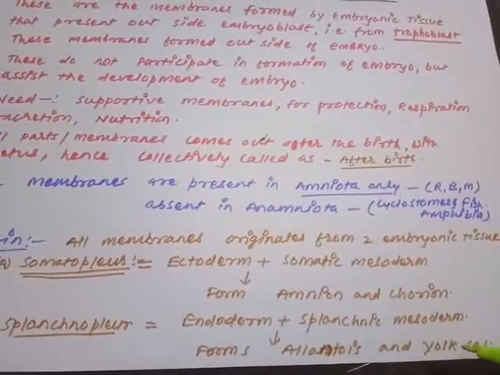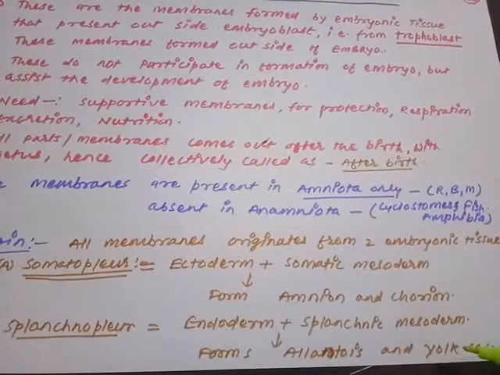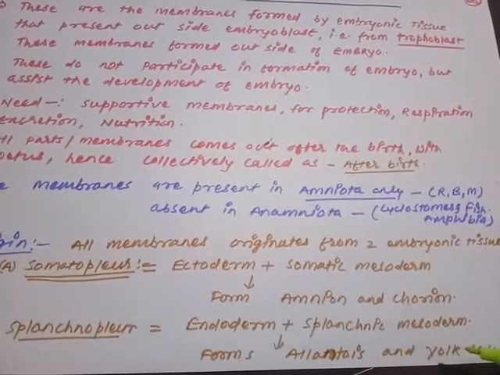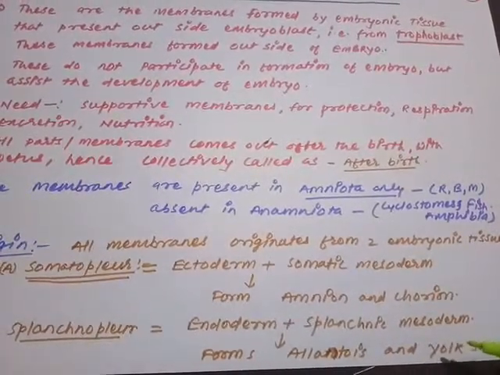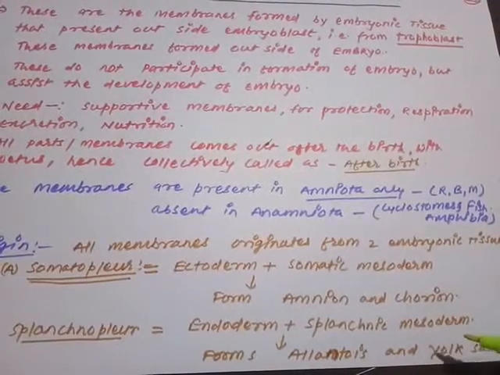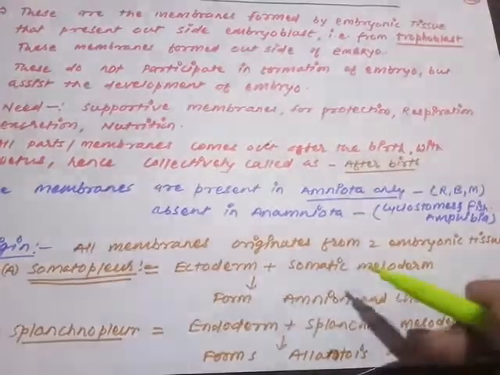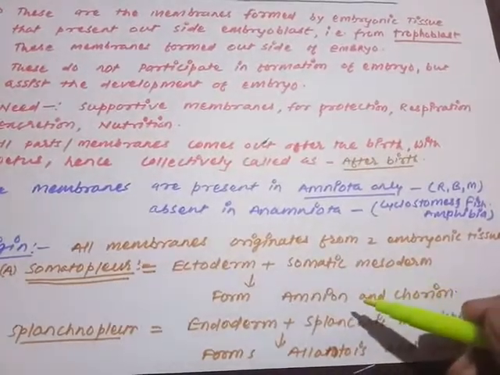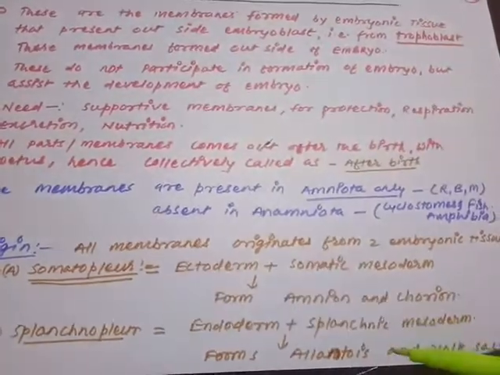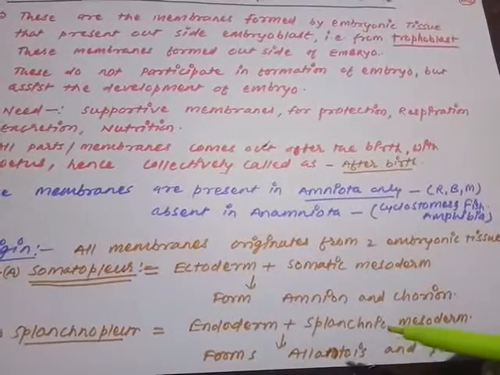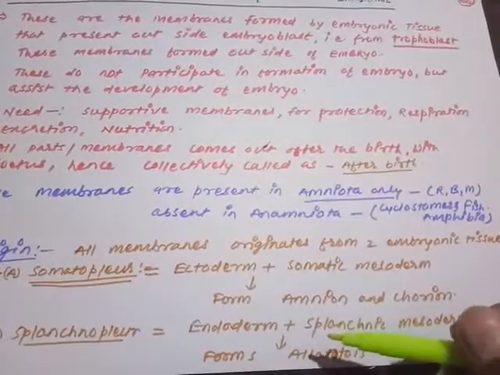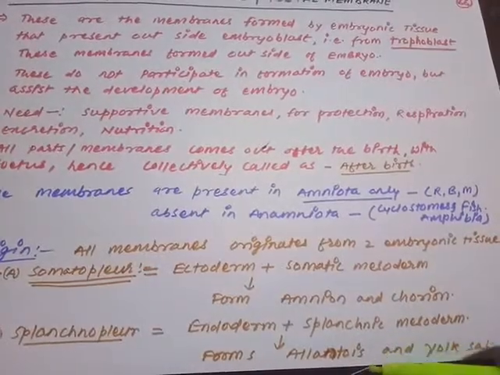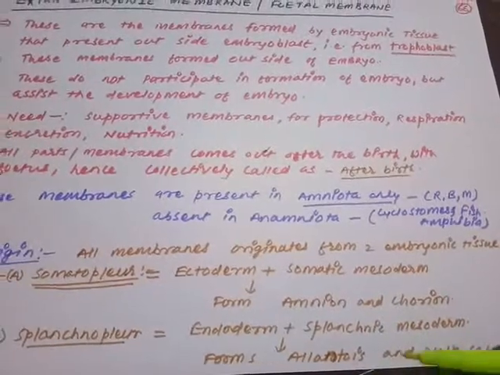So is it clear? There are two embryonic tissues from which all four fetal membranes originate. These tissues are called somatopleure and splanchnopleure. Somatopleure is made of ectoderm plus somatic mesoderm, and will give rise to the amnion and chorion. Splanchnopleure is made of endoderm plus splanchnic mesoderm, and will give rise to the allantois and the yolk sac.